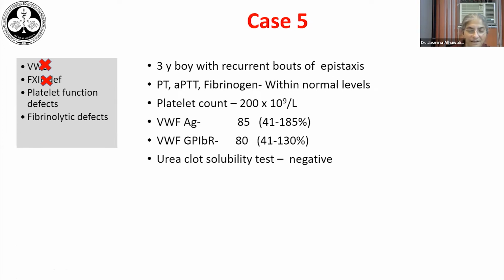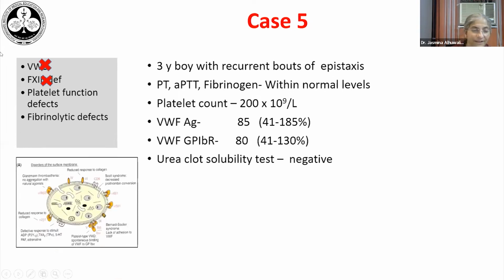Fibrinolytic defects are relatively rare, so we look for the platelet function defects. Now the platelets, if you remember, are anucleate cells, but they're very active, and they bear on their surface a large number of receptors. These receptors bind to agonists like ADP, arachidonic acid, collagen, and epinephrine.